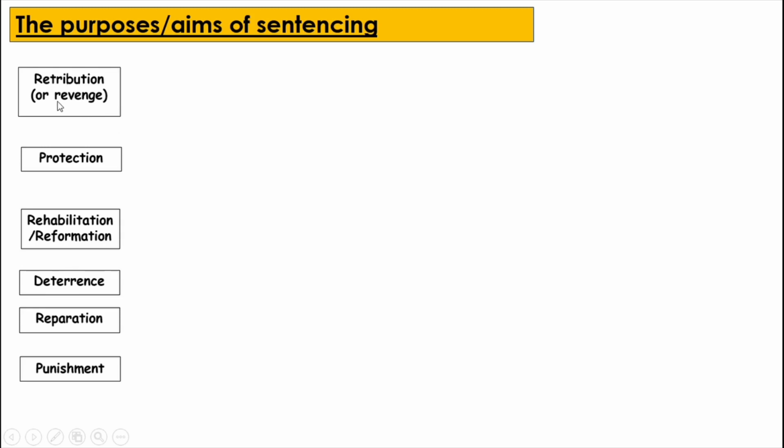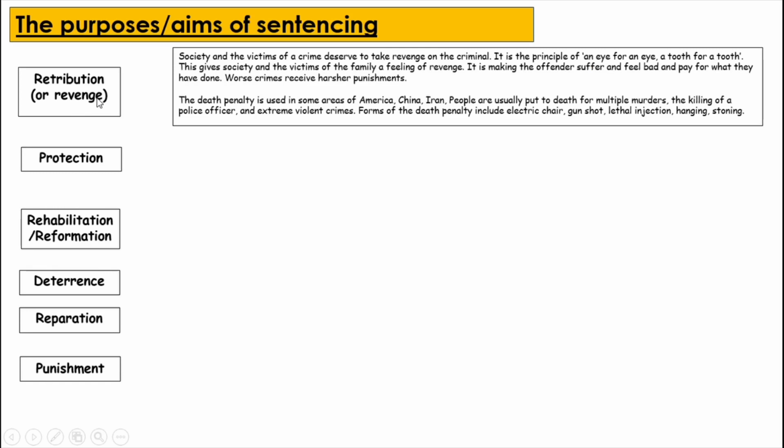Retribution. Please do not use the term revenge in your exams. Use the term retribution. I've only put this term here to help you understand what retribution means. Here is the definition of retribution. Society and the victims of a crime deserve to take revenge on the criminal. It is the principle of an eye for an eye, a tooth for a tooth. This gives society and the victims and their family a feeling of revenge. It is making the offender suffer and feel bad and pay for what they have done.